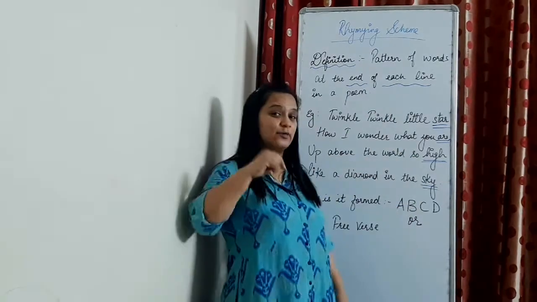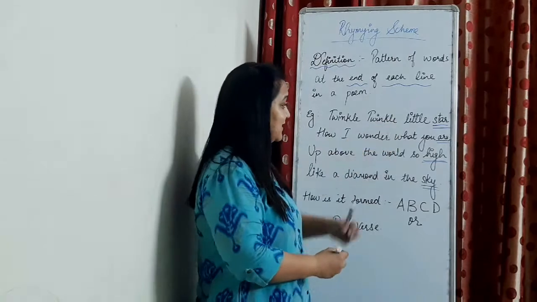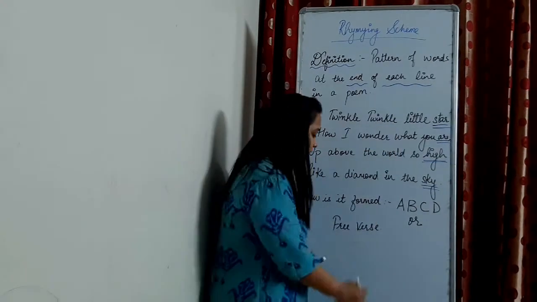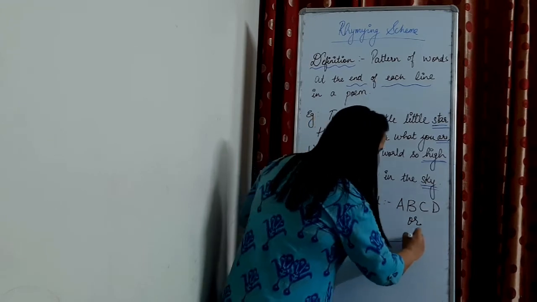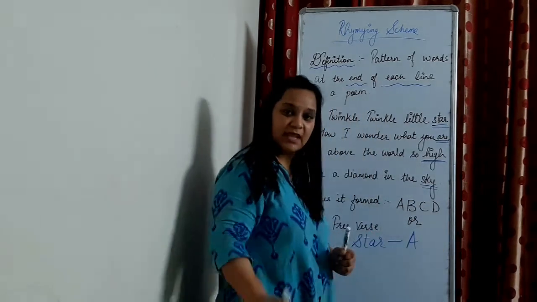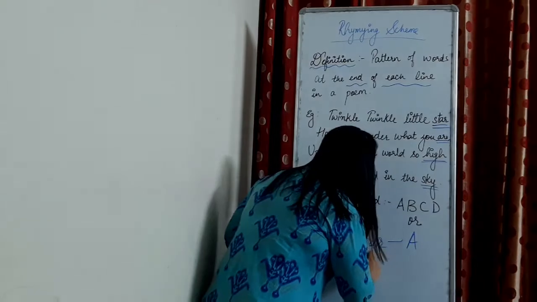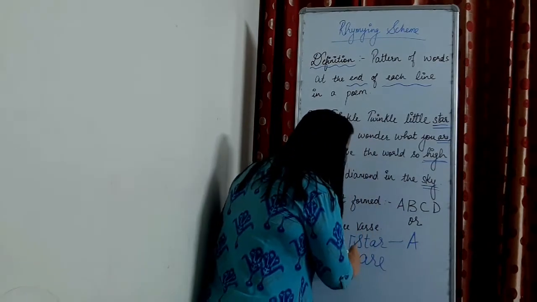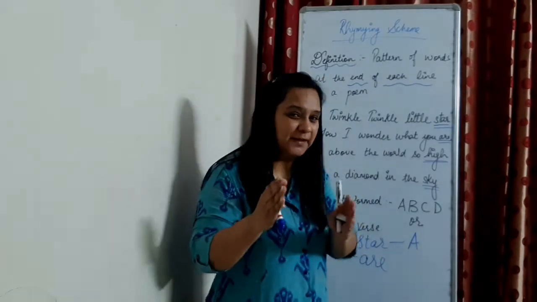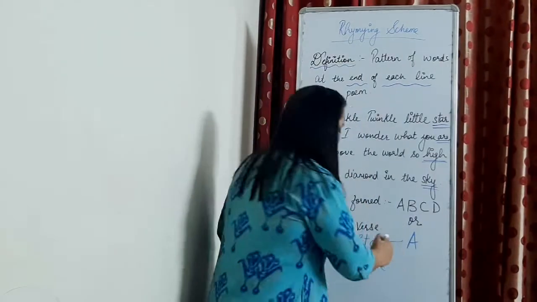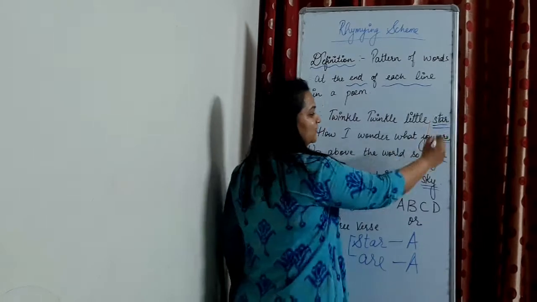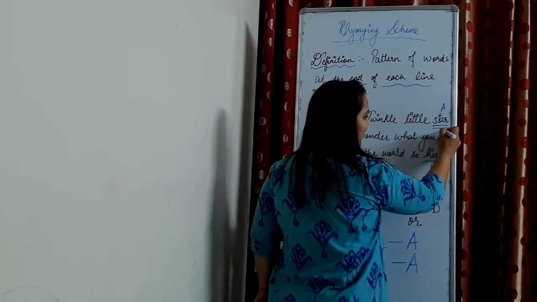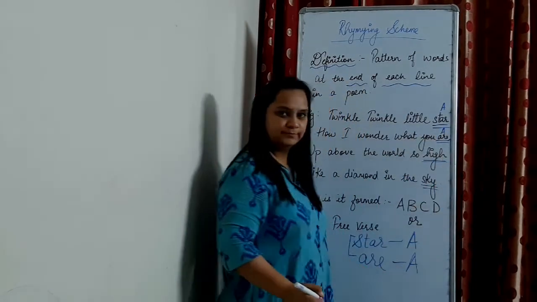We always start with A. Here the first word is star. We put it as A. The second word is are. Since these 2 words are rhyming, we will call this also A. So for these 2 lines, the rhyming scheme is A and A.